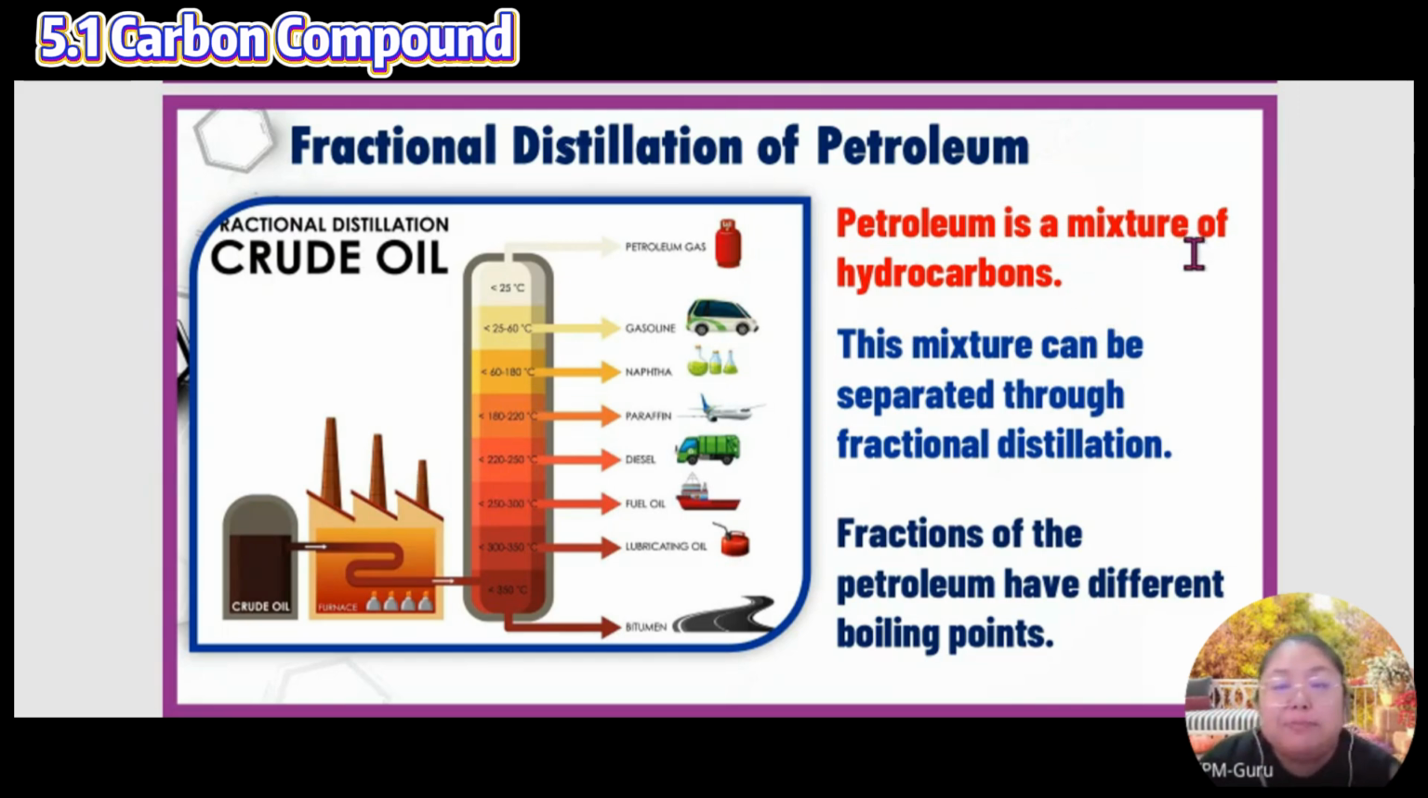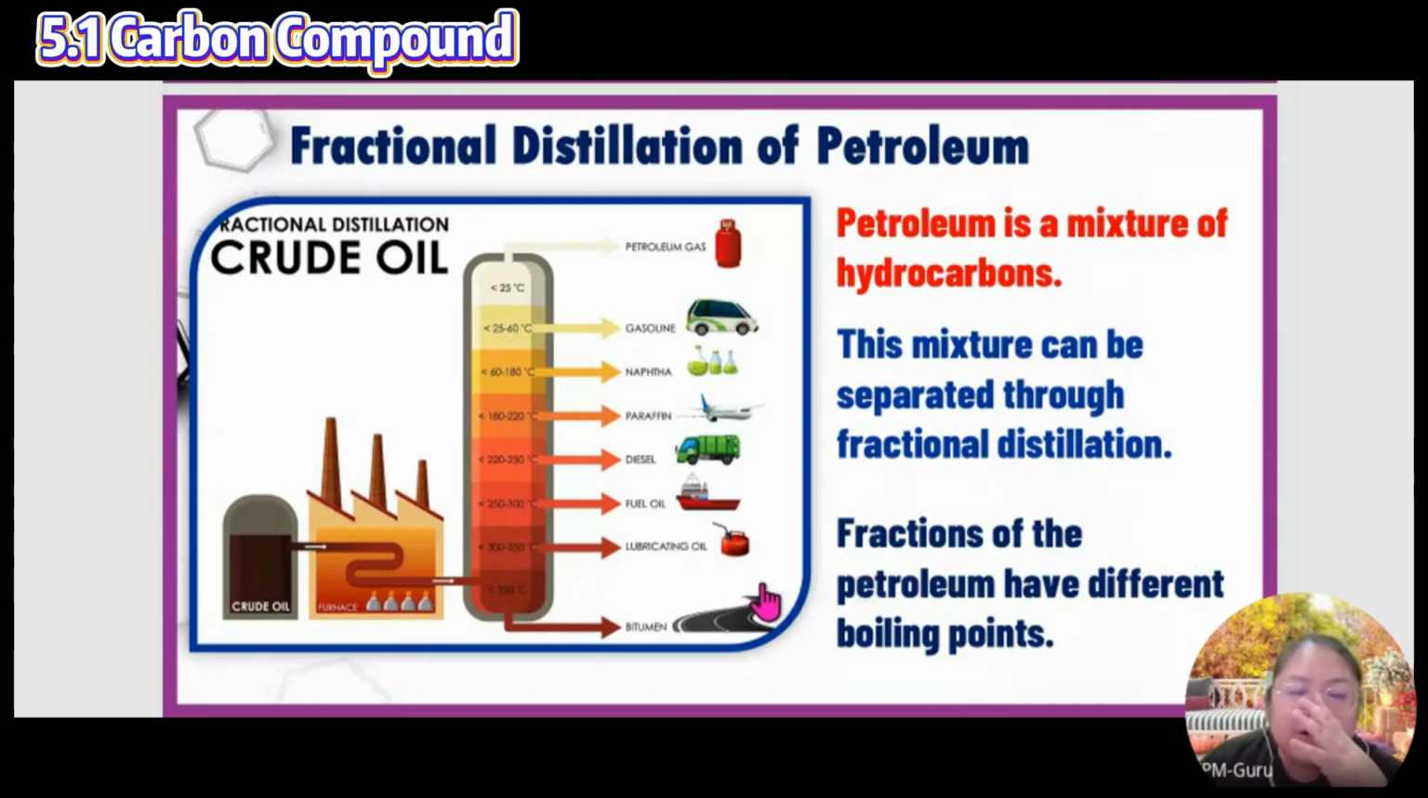So petroleum is actually a mixture of hydrocarbons. The mixture can be separated through fractional distillation. So if the question asks you whether petroleum is a hydrocarbon or a mixture, your answer is a mixture. Then they ask, when I do the separation, what is the process called? Fractional distillation. Then they ask how this process works: by using different boiling points.